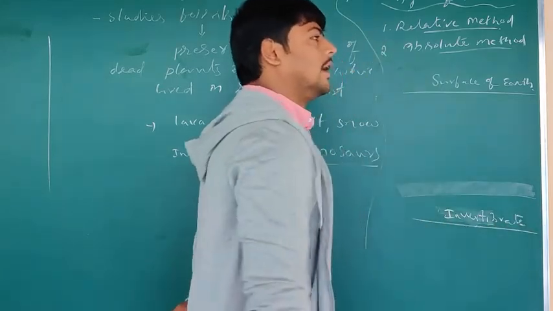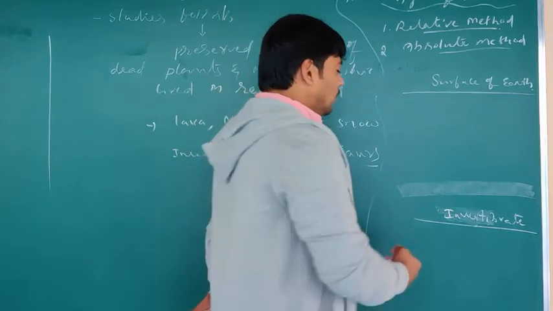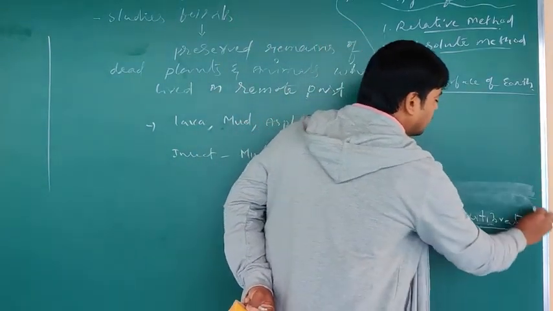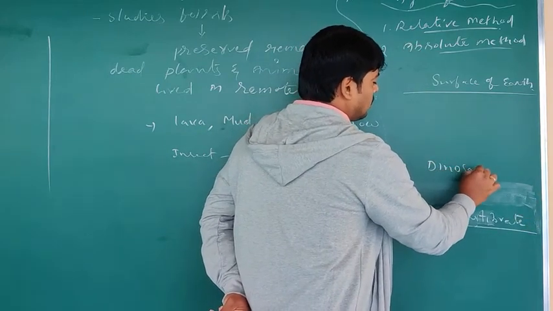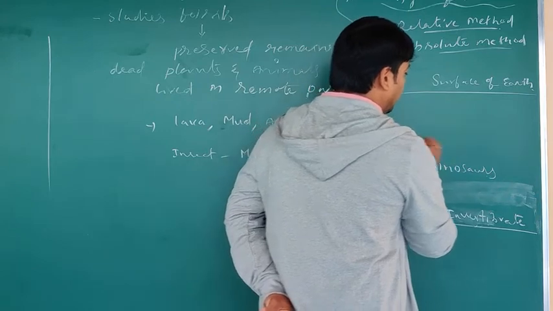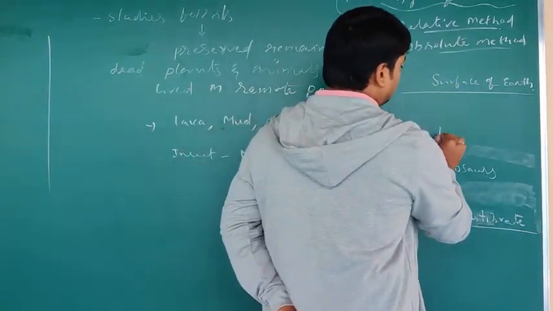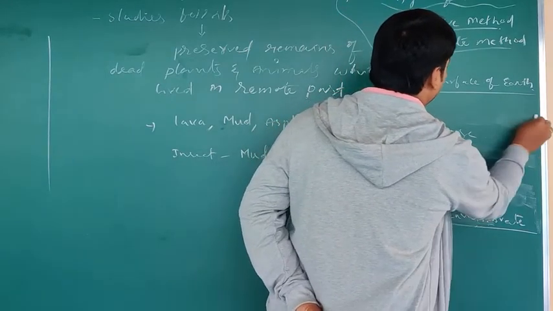After 100 millions of years, dinosaurs died and were buried under the soil. Again, after 100 millions of years, a horse died and was buried under the soil.